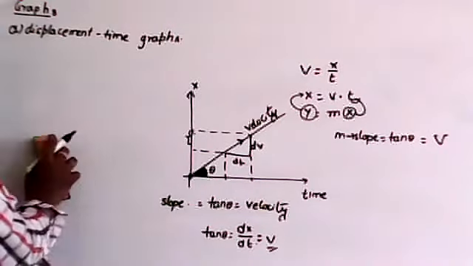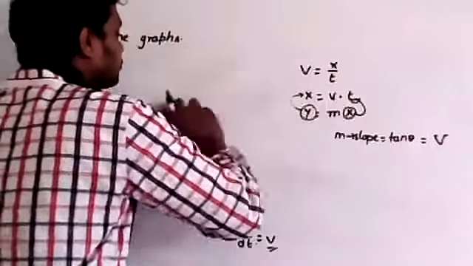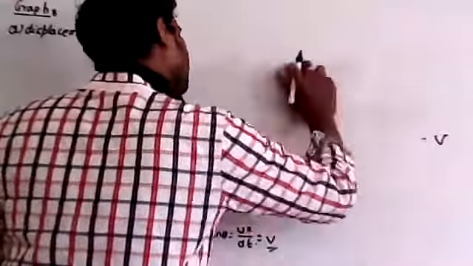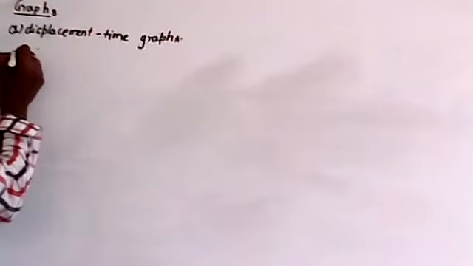Now I will draw different graphs based on this. Please try to understand. For example, I will take the displacement time graph like this.